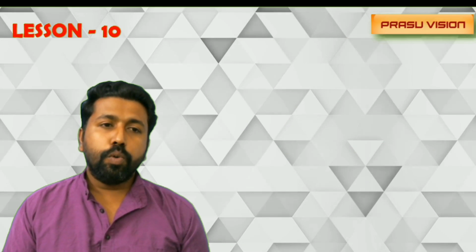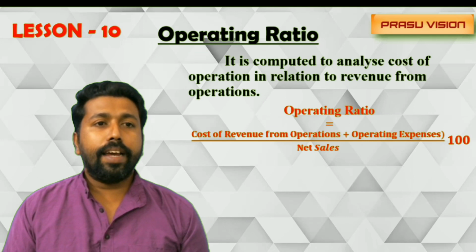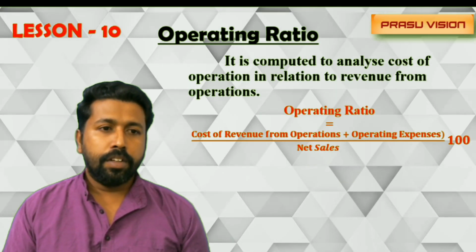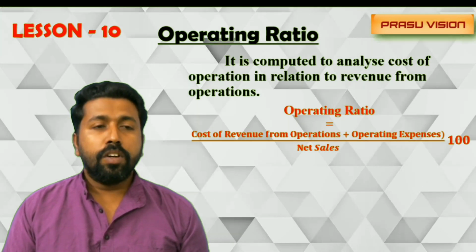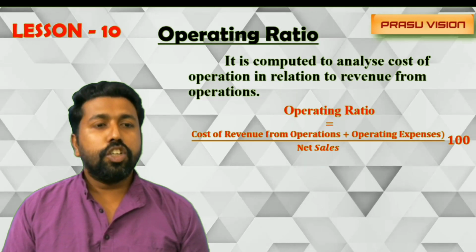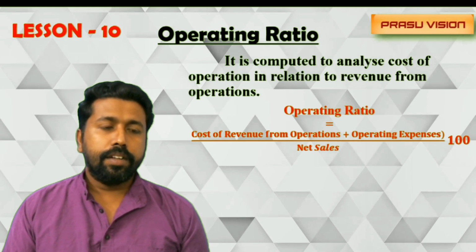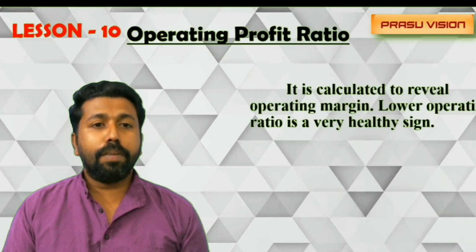Okay. Moving to the next ratio, operating ratio. It is computed to analyze the cost of operation in relation to revenue from operation. So please remember the equation: cost of revenue from operation plus operation expenses, meaning operating expenses, divided by net sales or revenue from operation into 100. So remember that equation.